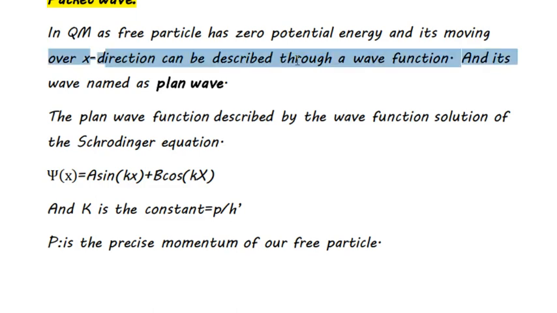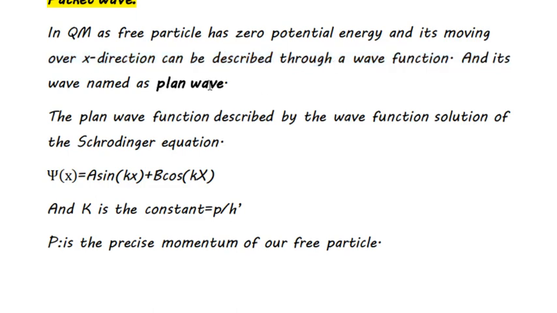This can be named a plane wave. I mean the wave function of the free particle which has zero potential is known as the plane wave. So the plane wave is described by the wave function solution of the Schrodinger equation.